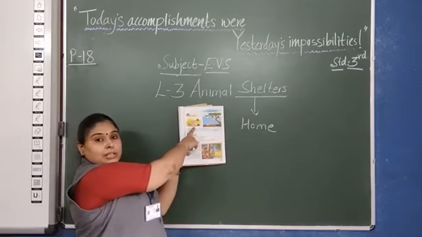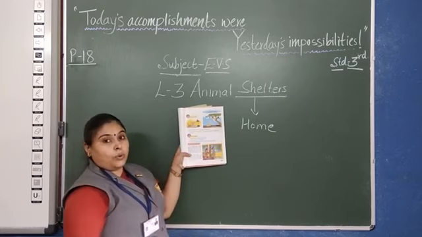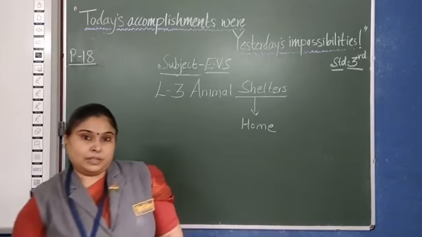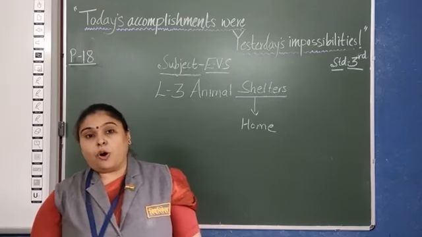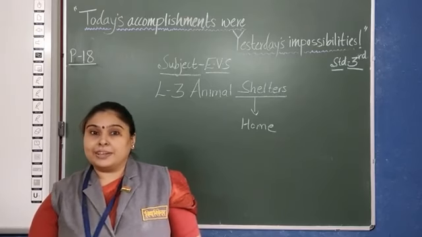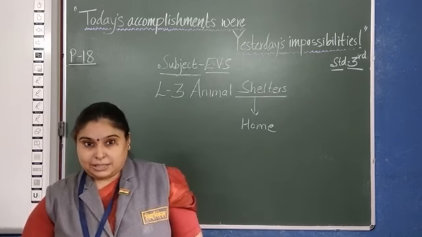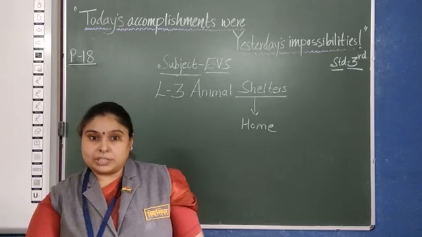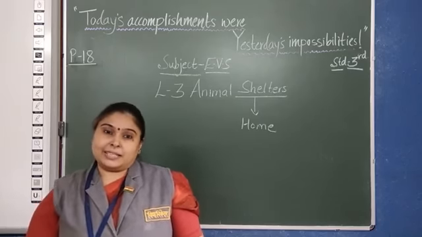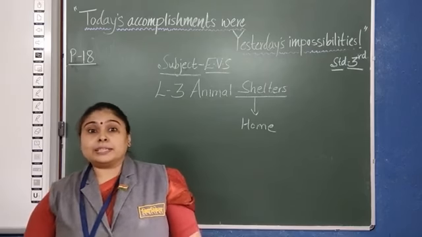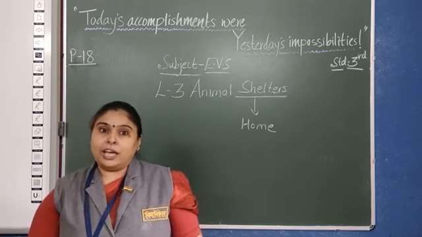Now this is what? Cat. Now cat is waiting where? What is this? This is a hole. Now hole is a shelter for which animal? Yes, rat. Now cat is waiting and we all know that cat's favorite food is rat. But when the rat is inside the hole, it is protected. Why? Because if it comes out, the cat is going to catch the rat and take it as food. So when the rat is in its shelter, it is protected from any animal.